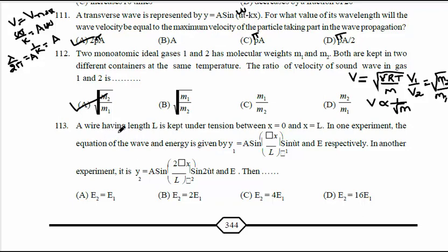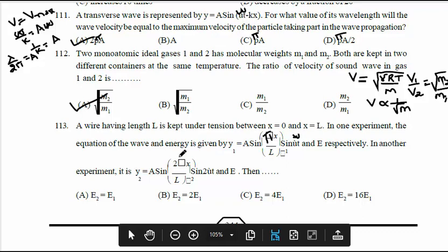I'll read the question. A wire having length L is kept under tension between x equal to 0 and x equal to L. In one experiment, the equation of the wave and the energy is given by y1 equal to a sin(pi x by L) sin(omega t), and energy is E. This is the equation, and this is the energy E. If in another experiment, y2 is a sin(2 pi x divided by L) sin(omega t), and energy is E2.